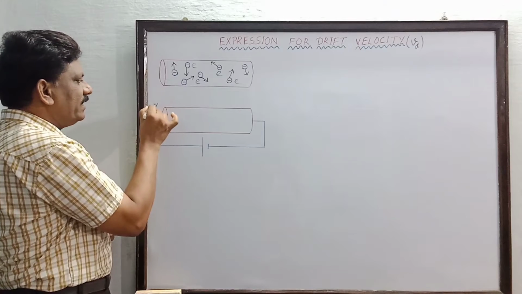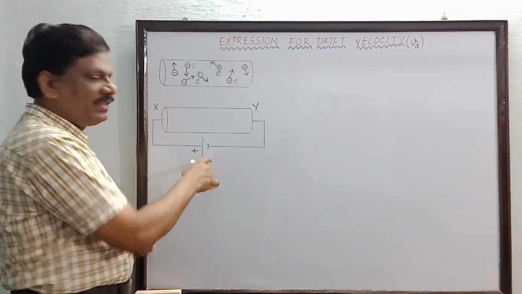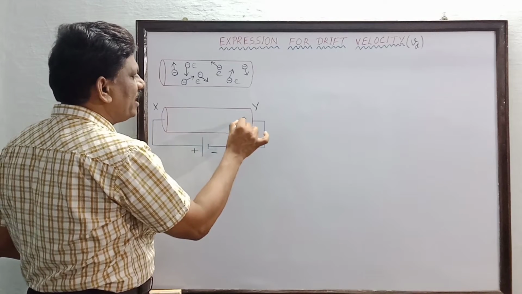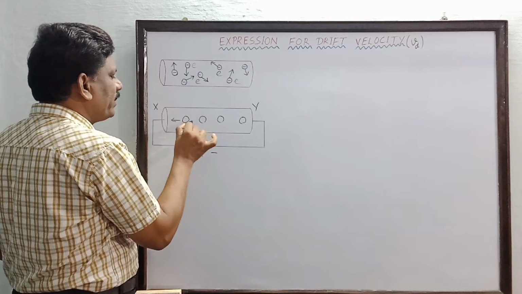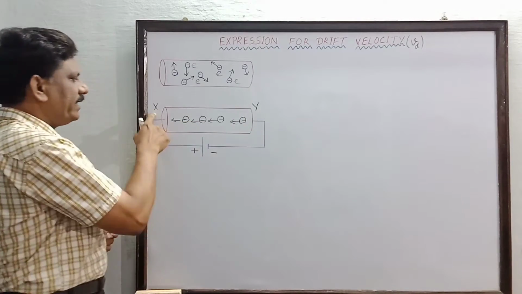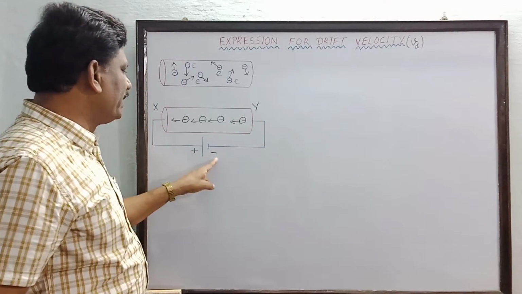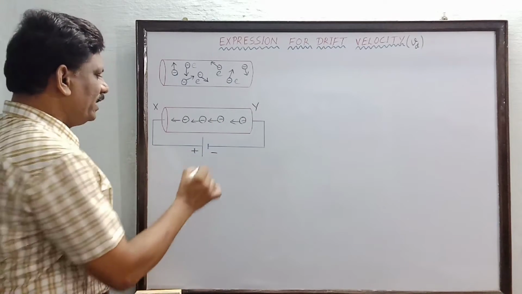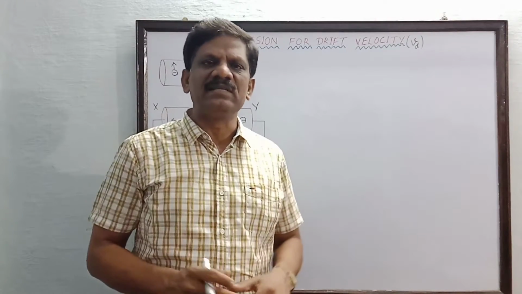I will take this end X connected to the positive of a battery and end Y connected to the negative of the battery. So all these negatively charged electrons will now move towards the positive terminal. The end X is having a positive or higher potential, and the end Y is having a negative or lower potential. So we have connected a battery and we have established a potential difference of V volt across the two ends of the conductor.